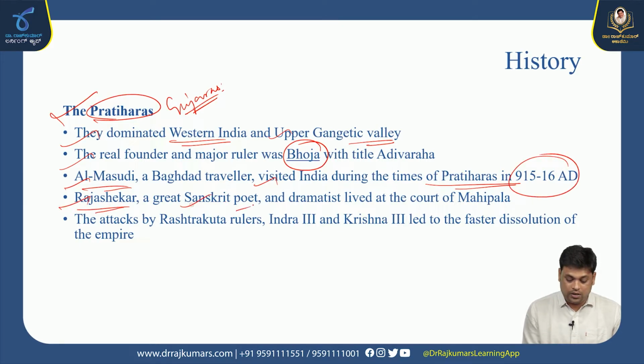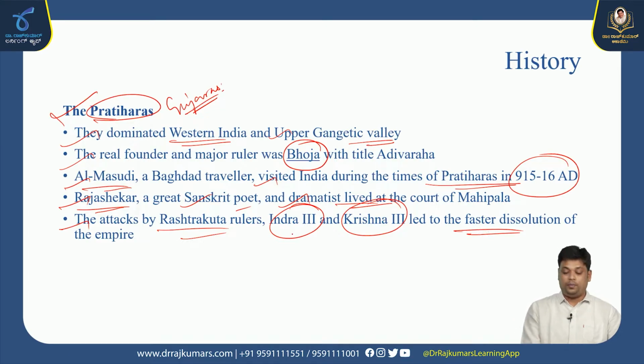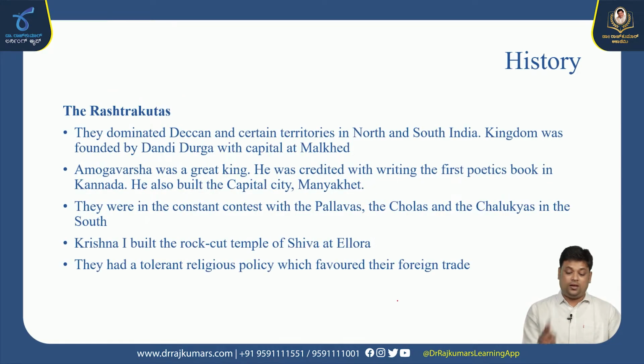Rajashekar, a great Sanskrit poet and dramatist, lived at the court of Mahipala. Remember Rajashekar. The attacks of the Rashtrakuta rulers Indra III and Krishna III led to the faster dissolution of the empire.